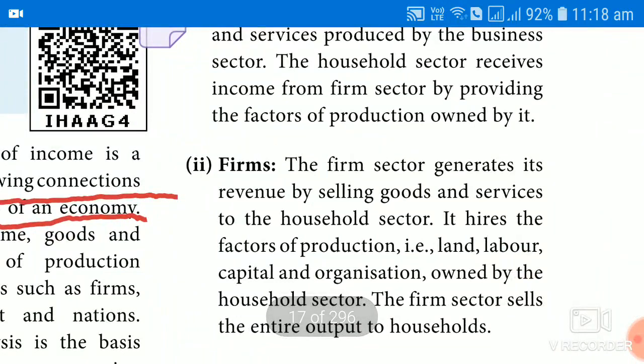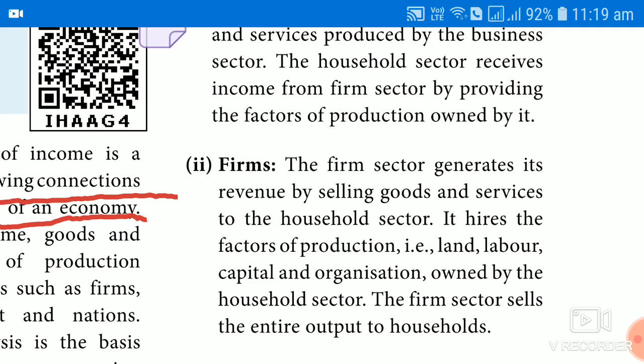Now come to the firm. What does the firm do? The firm collects revenue. How does it collect revenue? After the goods are produced by making use of the factor services, the goods are sold again by the firms to the same factors of production, the household or the consumer, because the household is acting in a consumer role also. In that way they are able to generate revenue. How do they generate it? The firm generates revenue by selling the same goods and services which were actually produced by the factors of production, but with the help of the factor income.